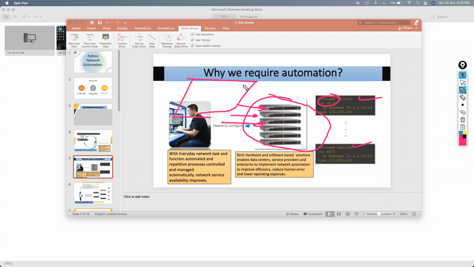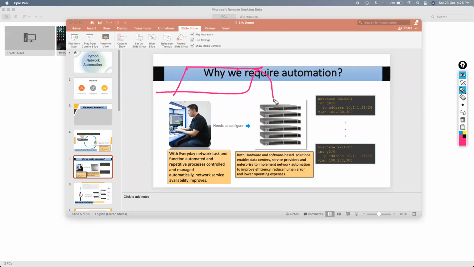My program will go to each and every switch, and it will configure this gig 0/0 interface for me, because I have set that IP address with a particular range as well, right? So 1.11 is switch 1, then 1.12 to 1.16, whatever range you want, according to that you can send the configuration to each of the switches.